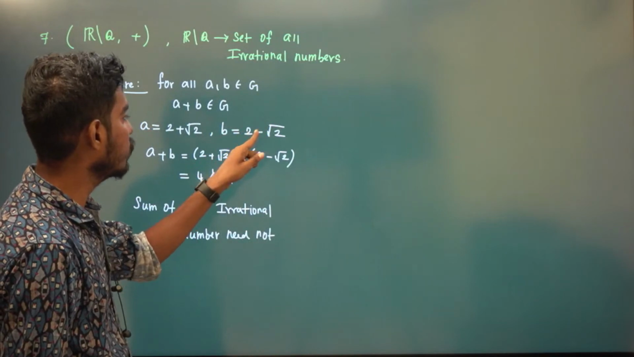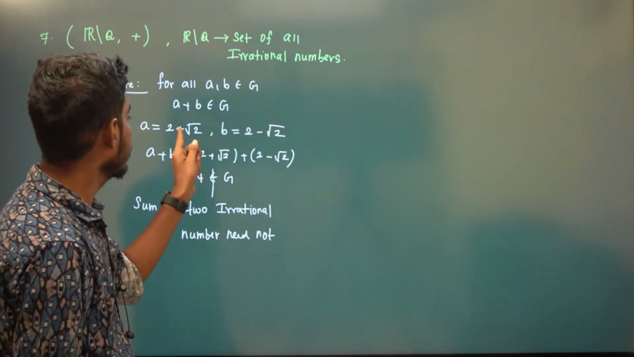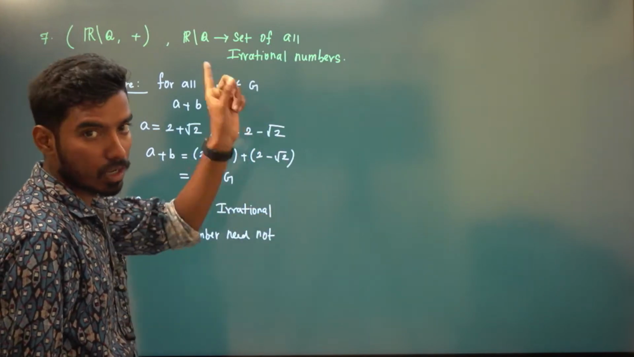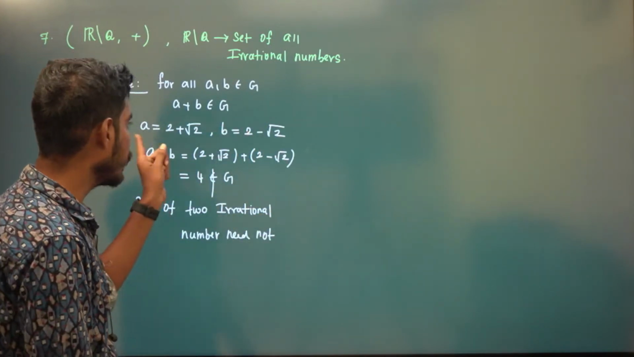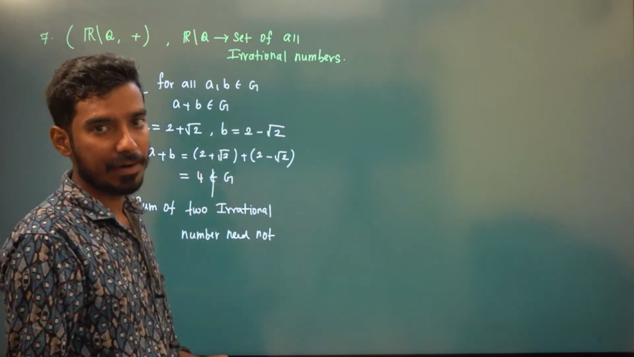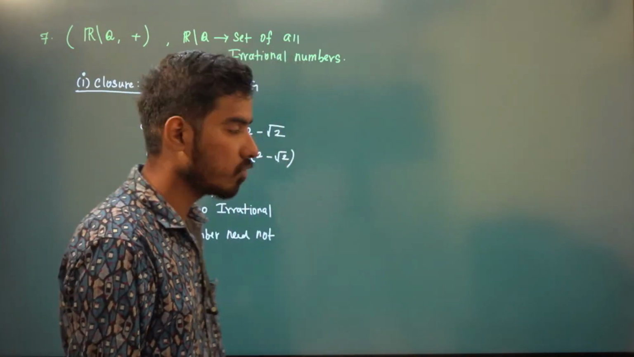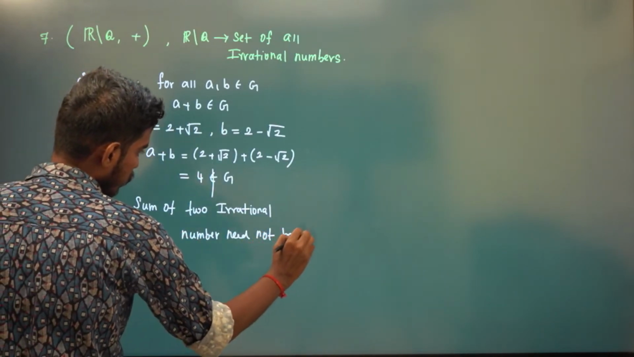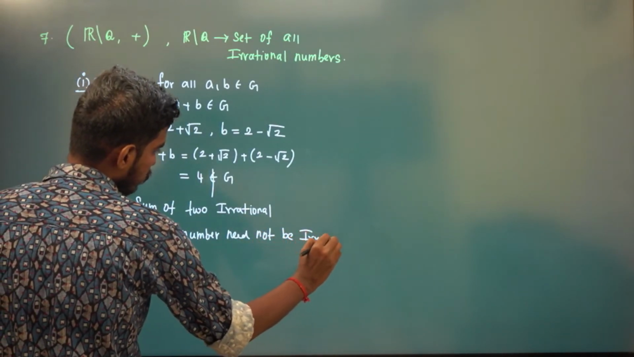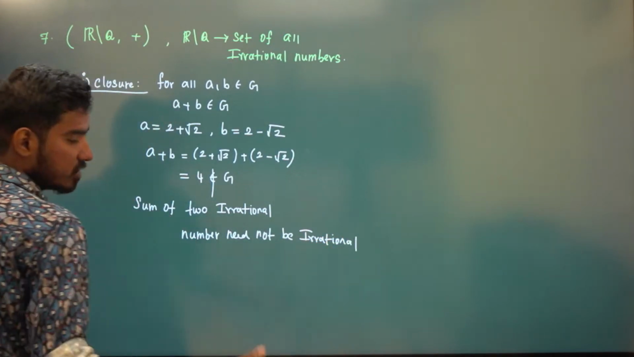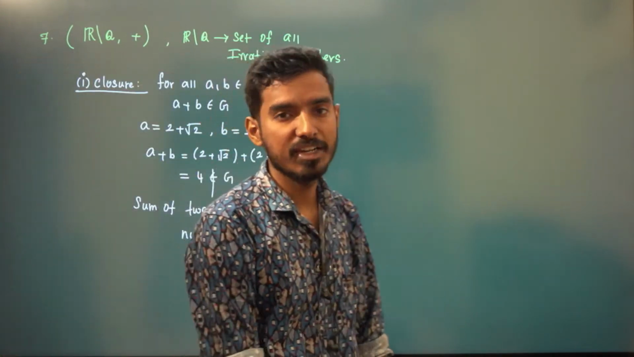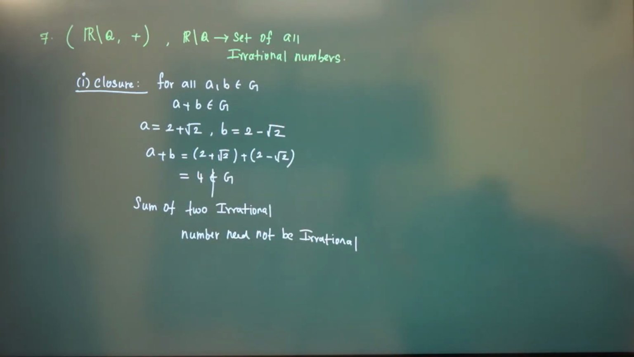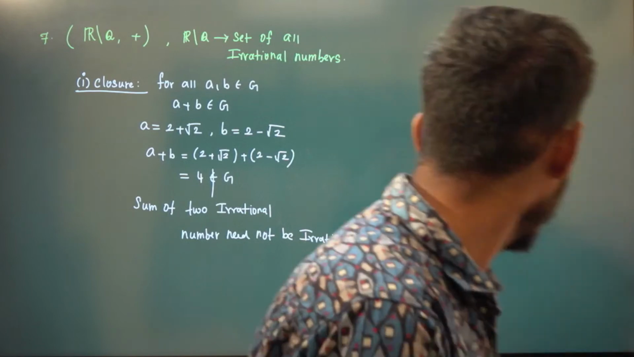If I put 2 instead of 2 minus root 2, then 2 plus root 2 plus 2 will be 4 plus root 2. That is irrational, but it has to be true for all a, b belongs to G. I have given you one a, b which doesn't satisfy the closure property. That means it is not true for all. So the sum of two irrational numbers need not be irrational. So closure itself fails. You don't need to check any other conditions. Okay, now we'll go for eighth.